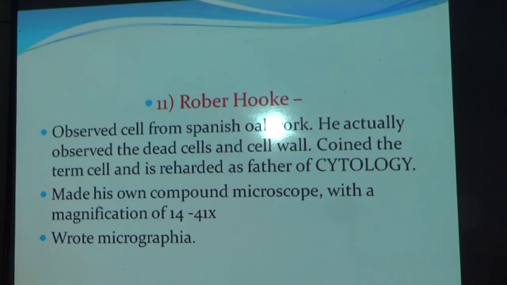Robert Hooke observed the cell from the Spanish oak cork. He actually observed the dead cells and cell wall and coined the term cell, and he is regarded as the father of cytology. Robert Hooke जिसने dead cell देखा and he also made the microscope. उसके अपने बनाए हुए माइक्रोस्कोप में उसने dead cell देखा, cork cell, and उसका जो माइक्रोस्कोप था was having the magnification of 40 into 41x and he also wrote the Micrographia.